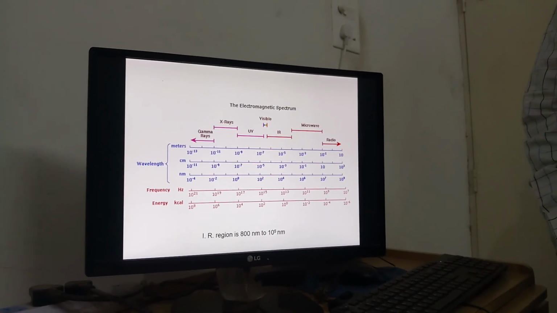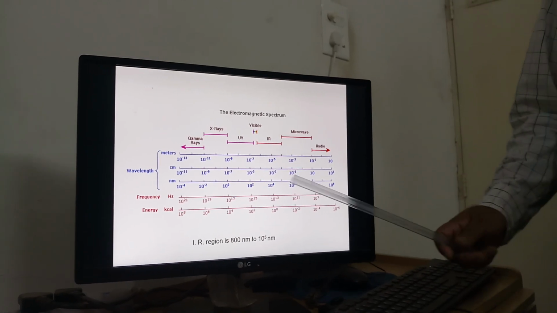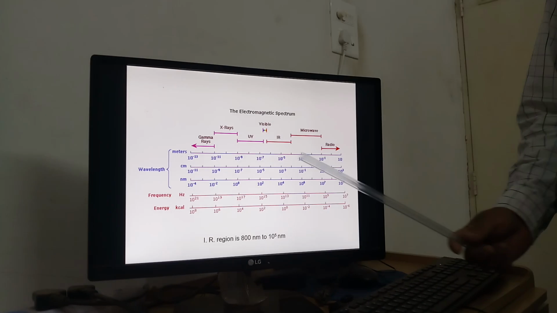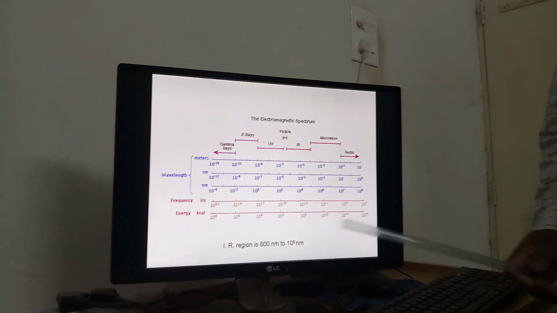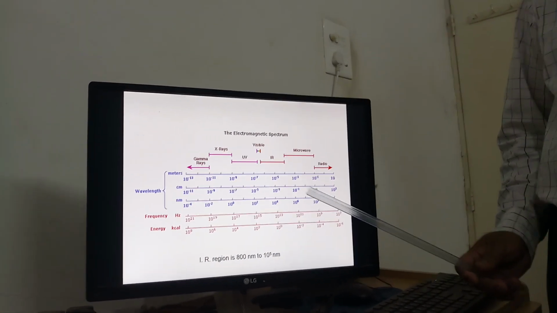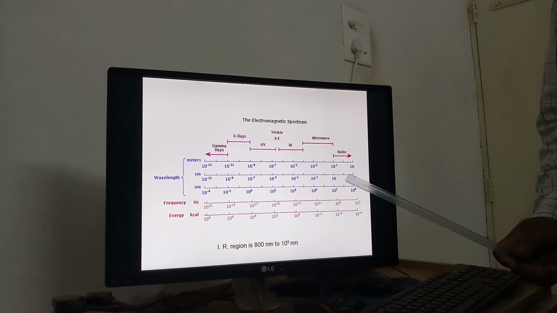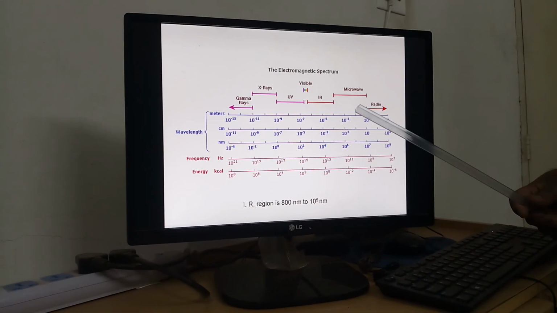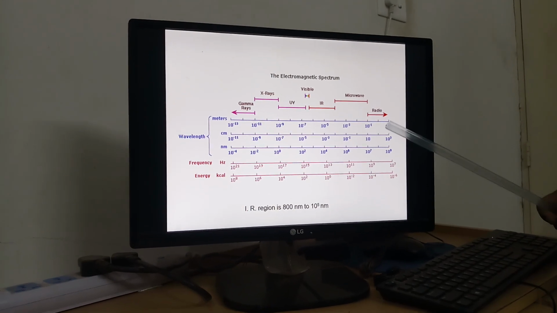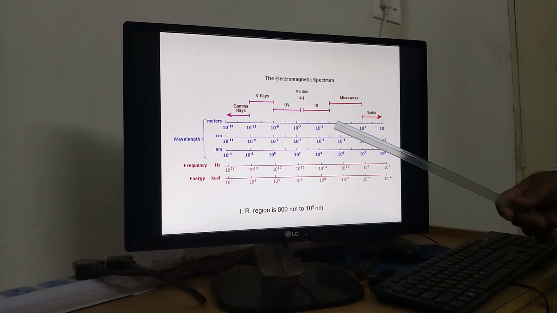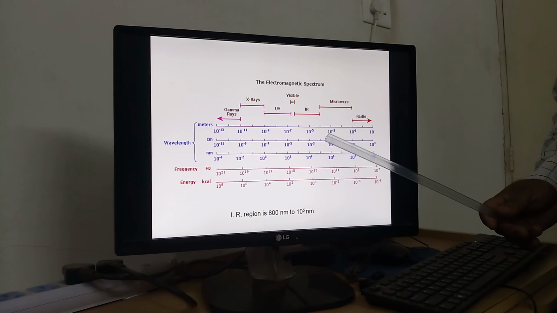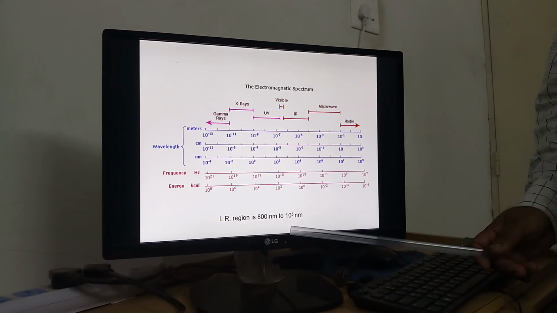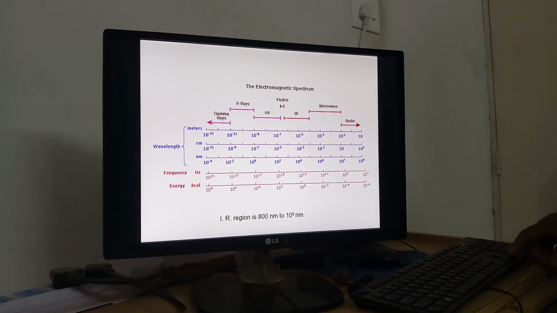Now we are considering the electromagnetic spectrum. From left to right: gamma rays, X-rays, UV, visible, IR, microwave and radio waves. These rays are useful in different spectroscopy. This is the UV region, then the IR region, this is microwave for rotational spectroscopy, and radio waves for NMR spectroscopy. Today we are considering IR spectroscopy, that is, the IR region, at around 800 nanometer to 10^5 nanometer.